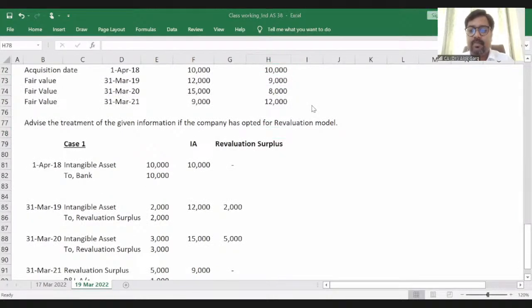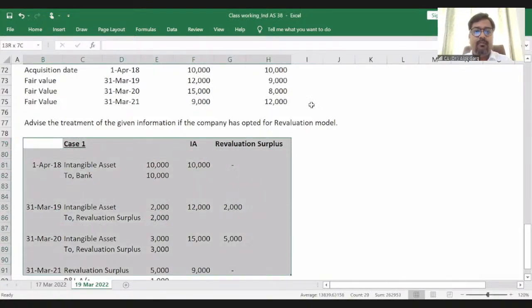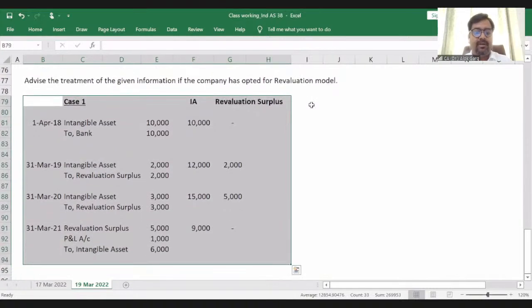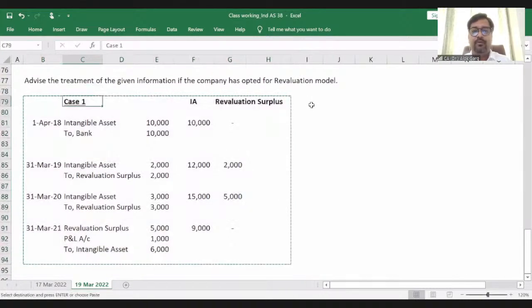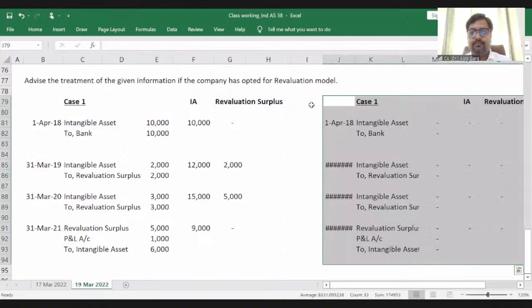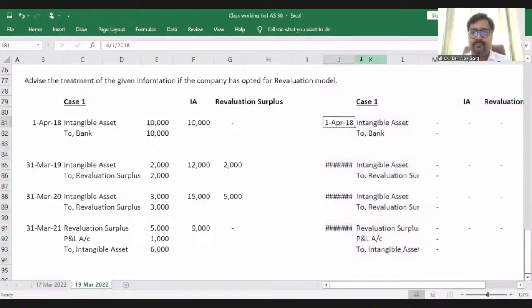Okay, clear? You're right, Srinidhi. You're right, Sairam. Good guys, that you are able to understand it very clearly. And I hope the way I am presenting with the accounting entry, you guys have found it useful as well. Yeah.